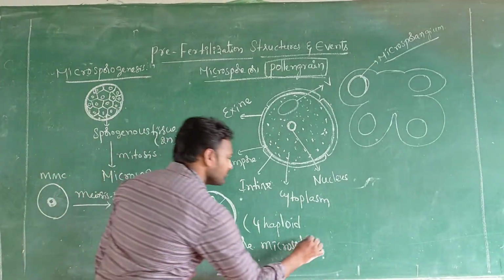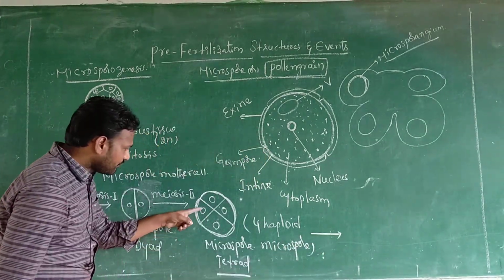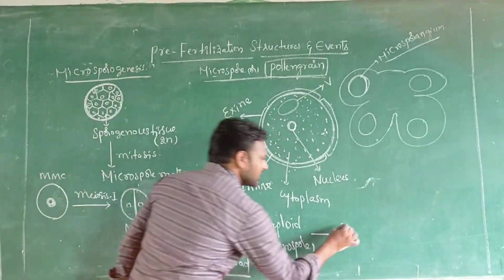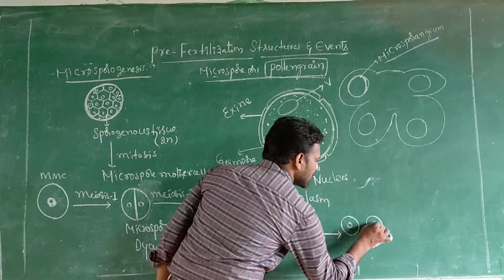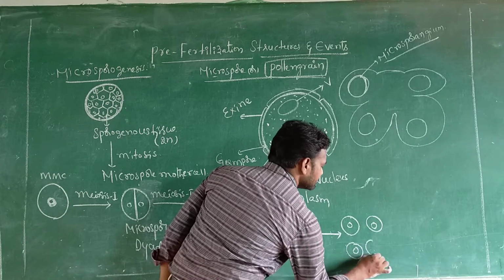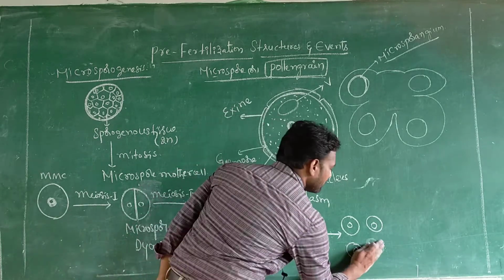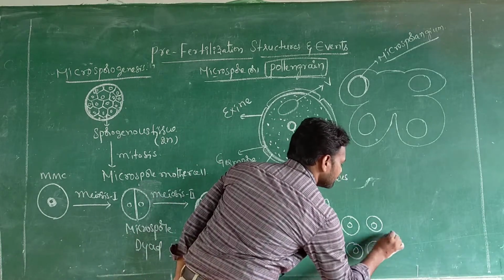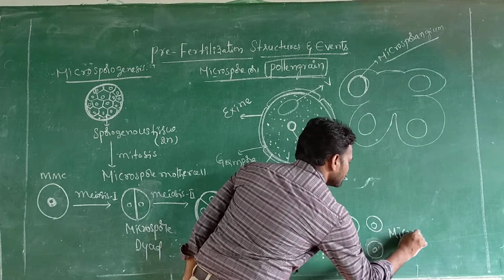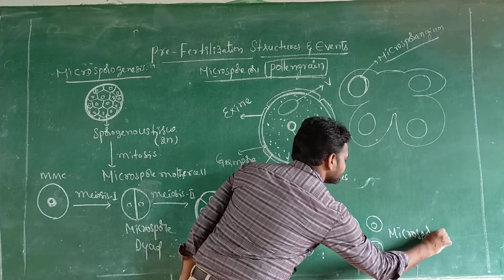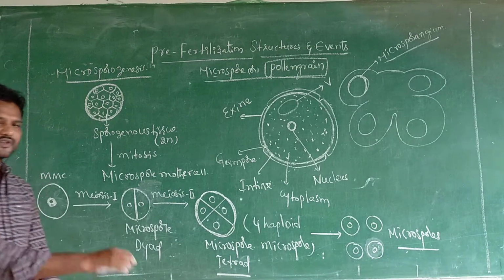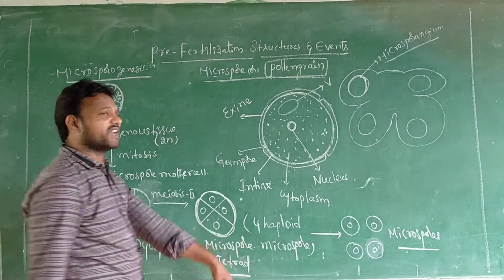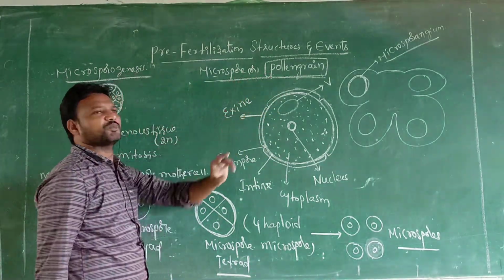After that, the four microspores are separated. Yes, they are the four microspores. So what is our today's topic? Pollen grain or microspore.